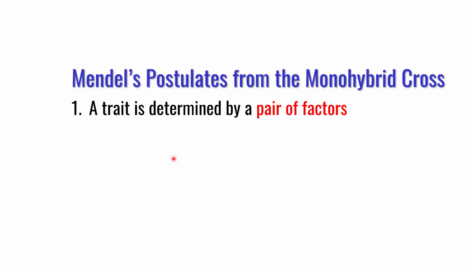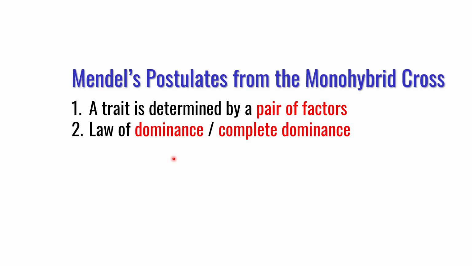So what are the postulates and laws derived from the monohybrid cross findings? The first one is a trait is determined by a pair of factors. This is universal truth. I will not elaborate any further on this. The second was law of dominance or complete dominance. I will elaborate in the next slide. And the third is law of segregation. I will also explain this in the next slide.